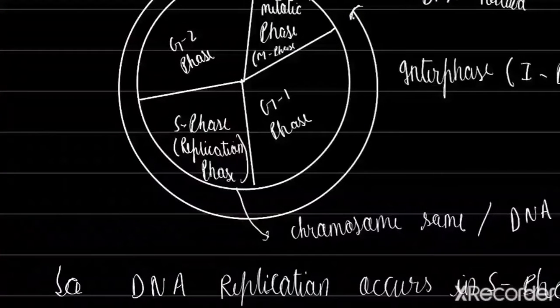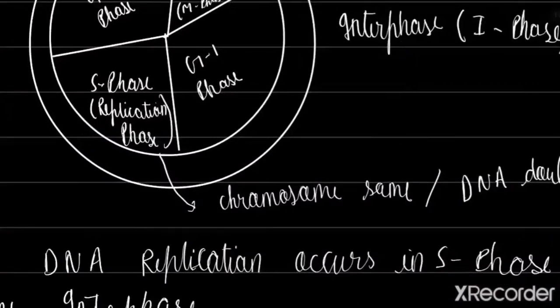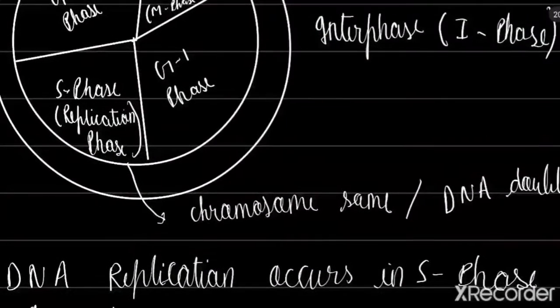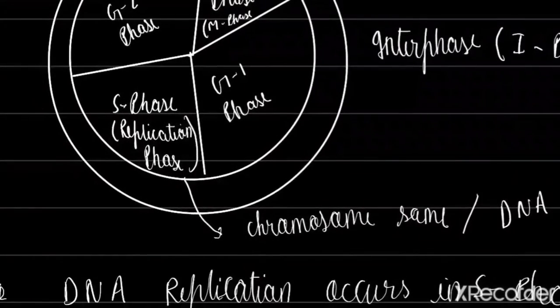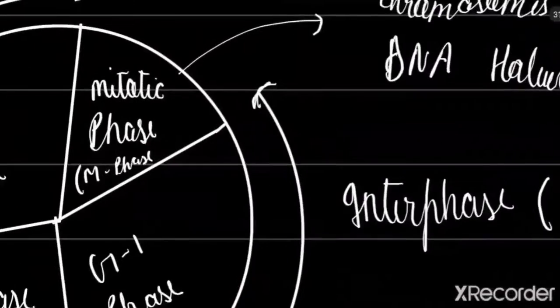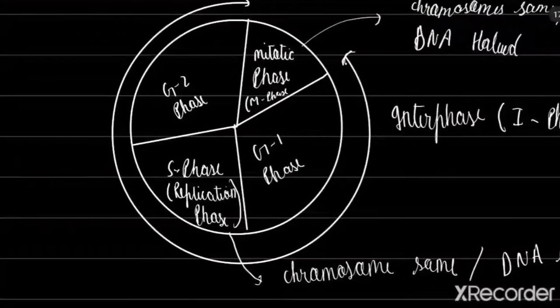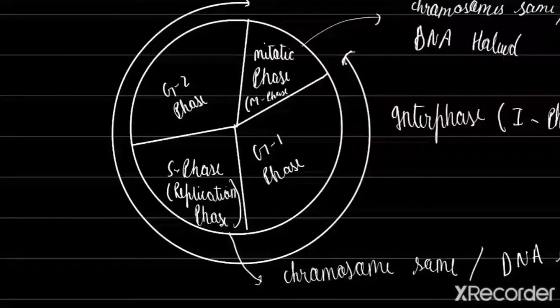That's why in the S phase, the replication phase, chromosomes still remain the same, but the DNA is doubled. Once they were halved, now it is doubled. So now they can perform as a mother cell. After the G2 growth phase, it can again start the mitotic phase.